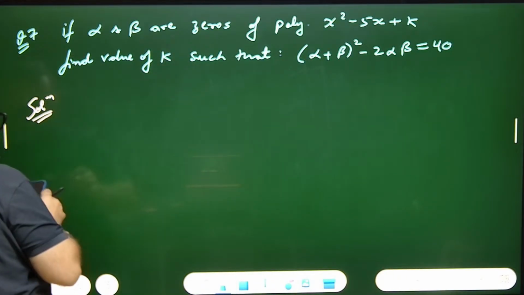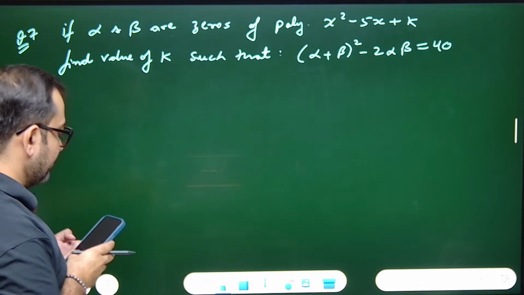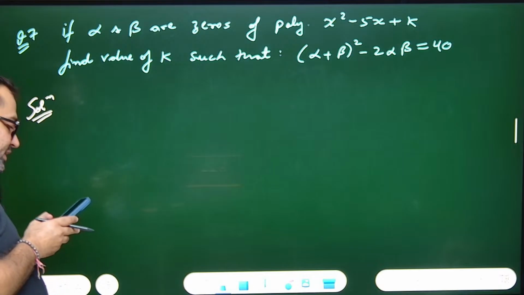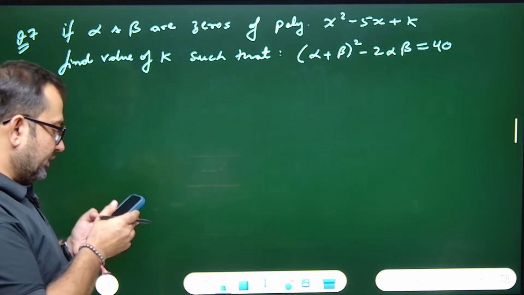So, how to find the value? Tell me. If alpha and beta are zeros of the polynomial x square minus 5x plus k, find the value of k such that alpha plus beta whole square minus 2 alpha beta equals 40. Tell me. Anyone in the comments?